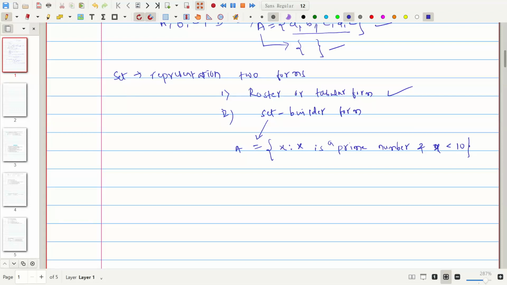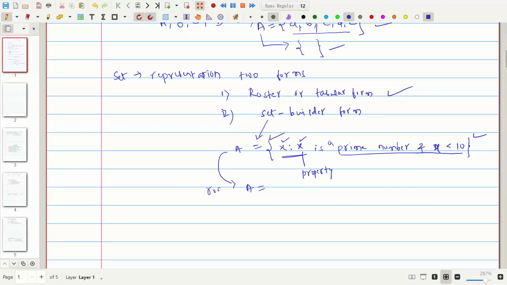Usually the set builder form will be written like roster form, in curly brackets. So x means the set of all x, the set of all elements in x form, and x is the characteristic property. This is the description.